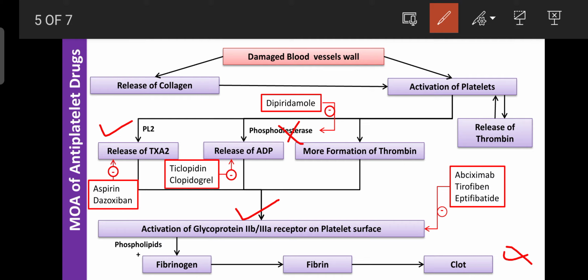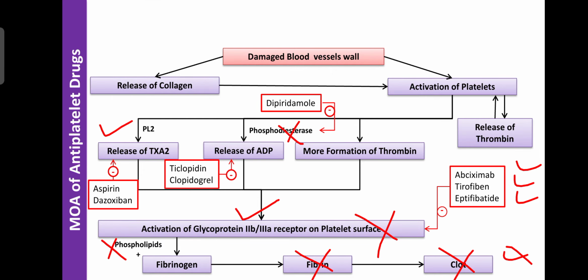Then the last class is the glycoprotein IIb/IIIa receptor antagonists like abciximab, tirofiban, and eptifibatide. These drugs mainly inhibit the activation of these receptors. Then they block the release of components or phospholipids that are involved in blood coagulation. Due to that, they can block the formation of fibrin, then clot. Like that, they prevent the formation of the blood clot, so they are used as antiplatelet drugs.